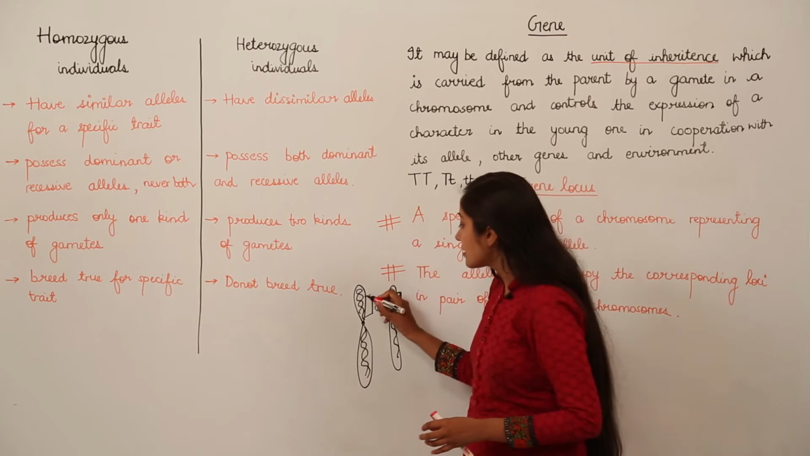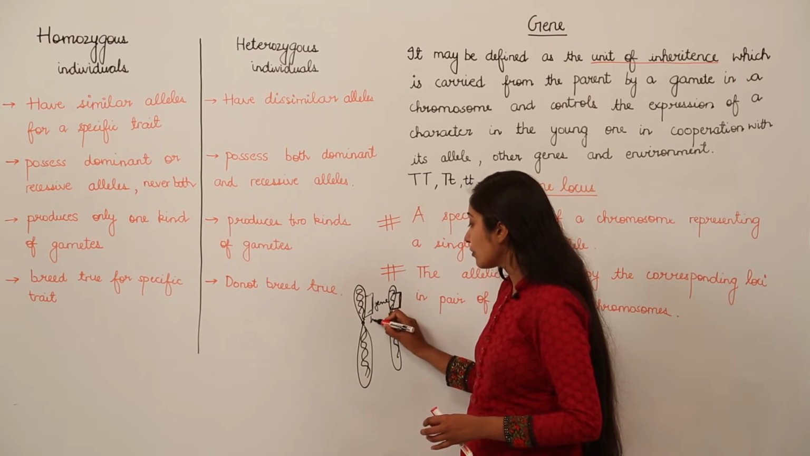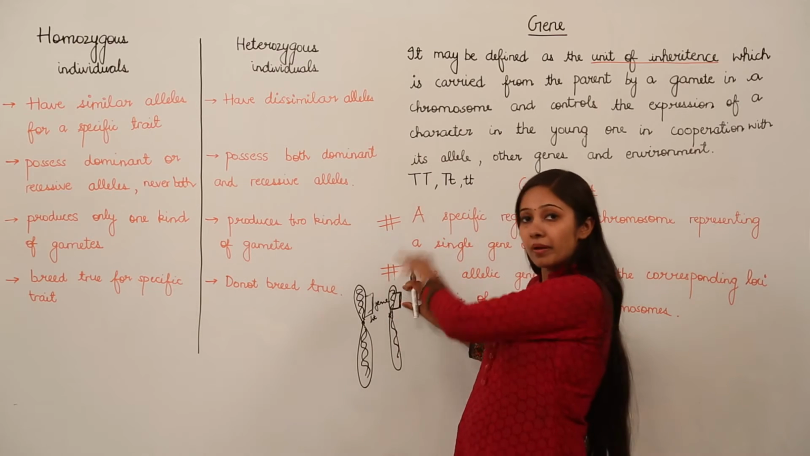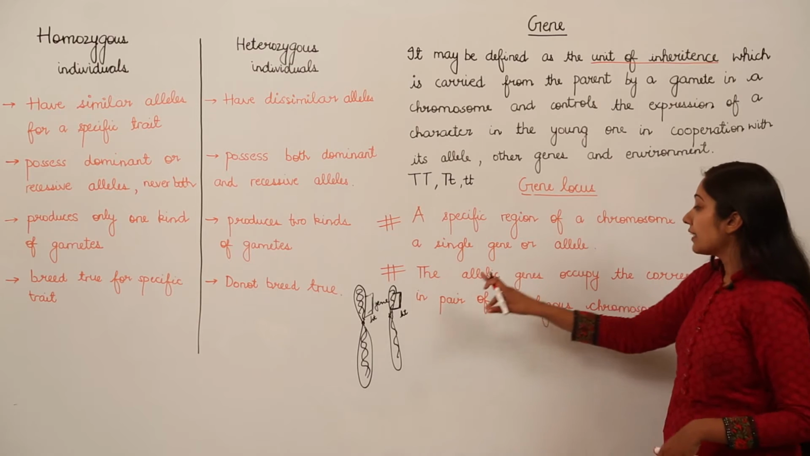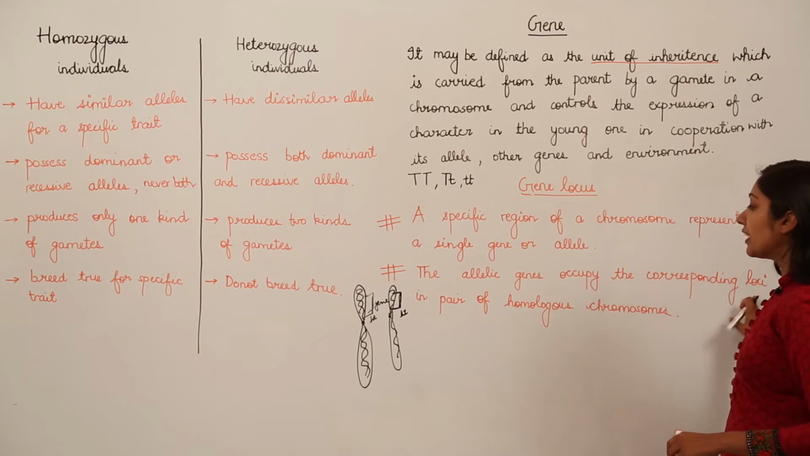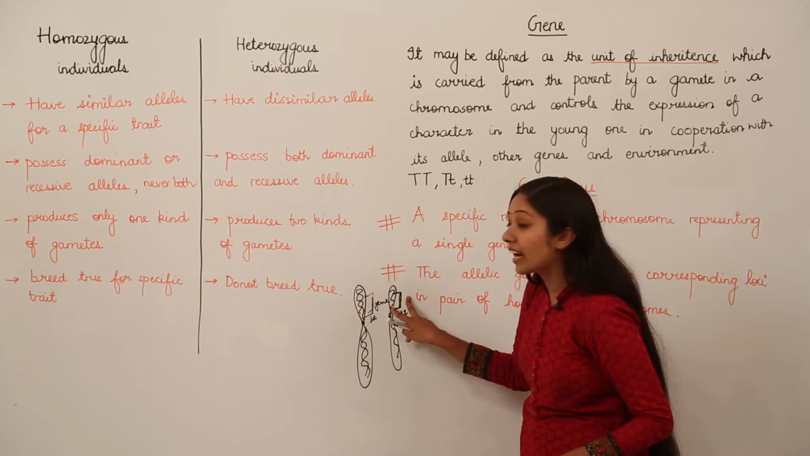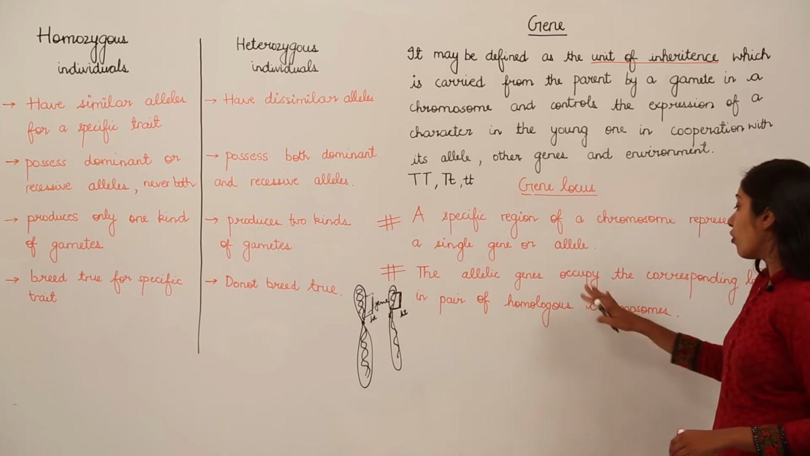For example, if this gene is going to encode for height of the plant, then this gene from the other parent is also going to encode for height of the plant. So how can you make out that the allelic genes occupy the corresponding loci? See, this is the corresponding locus to this in a pair of homologous chromosomes.